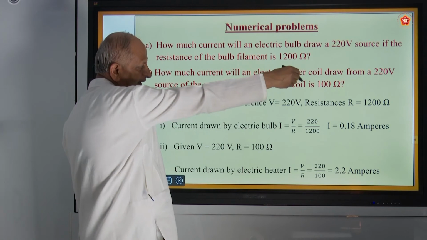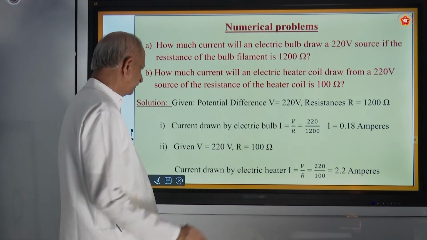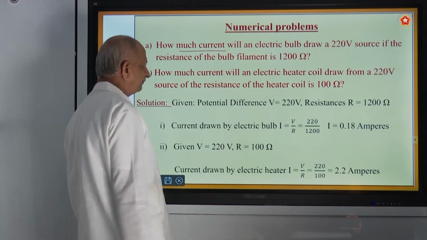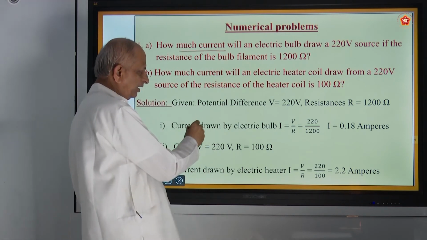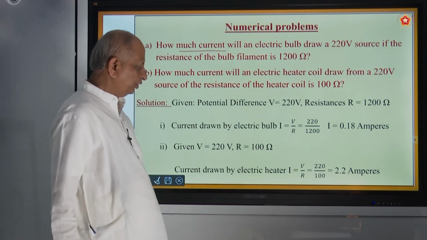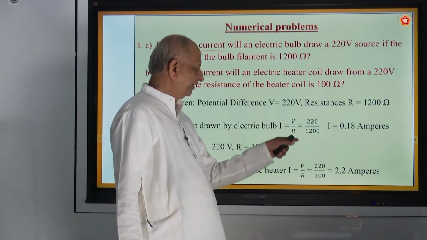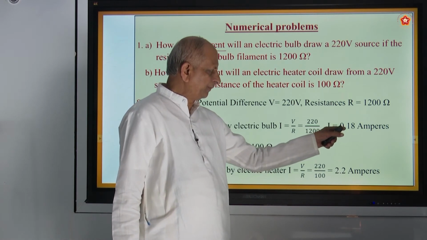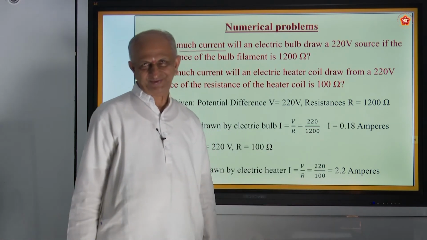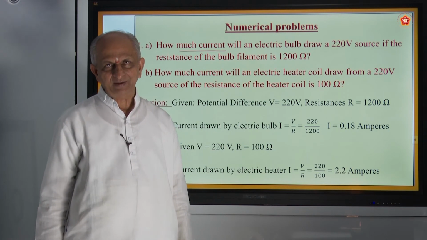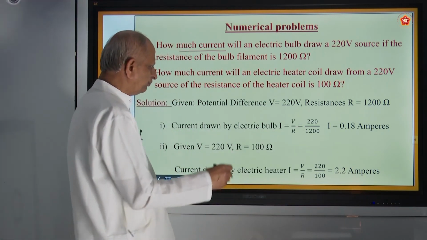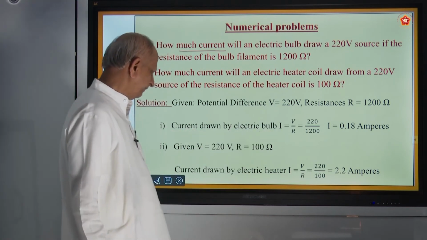Resistance R is given as 1200 ohms. How much current are they asking? The current drawn by the electric bulb is I is equal to V by R, 220 by 1200, which comes to 0.18 amps. Amps means amperes, which stands for current. Here you can use small i also, capital I also, no problem.